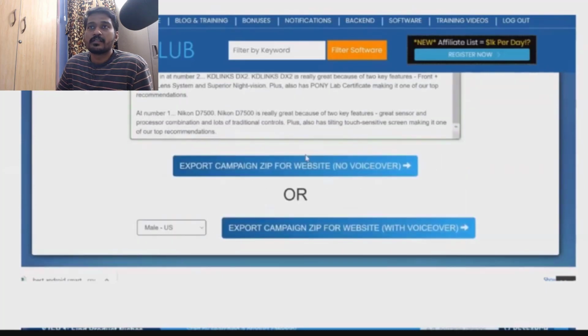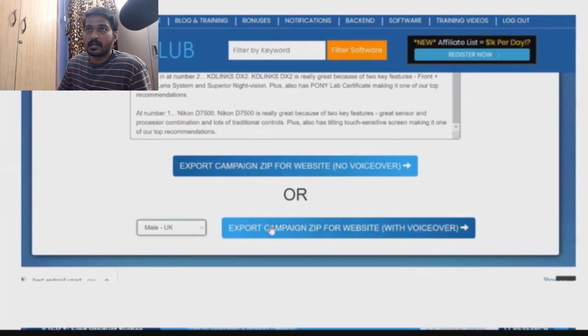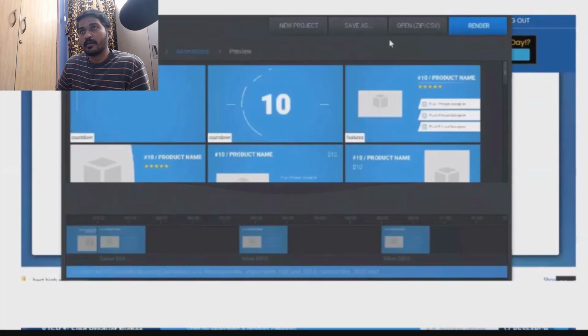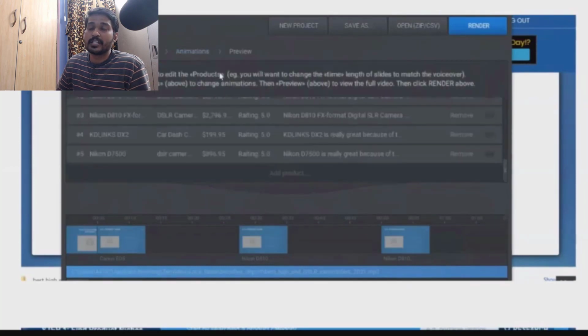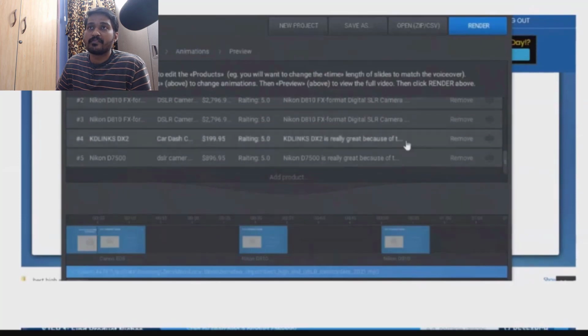Once done with this, I can simply export the campaign for website with voiceover. I can choose the voiceover character here. I choose Male UK. Then if I click this button, the campaign file with the voiceover will be downloaded to my local computer. Then I need to open the Zen Video Creator, which is a Windows or Mac based application you need to install on your computer. Then if you import that downloaded campaign file here, all the campaigns will be loaded here.